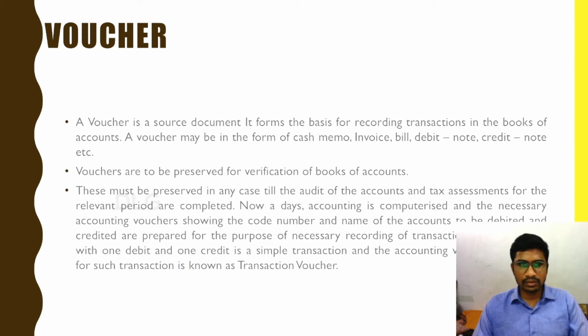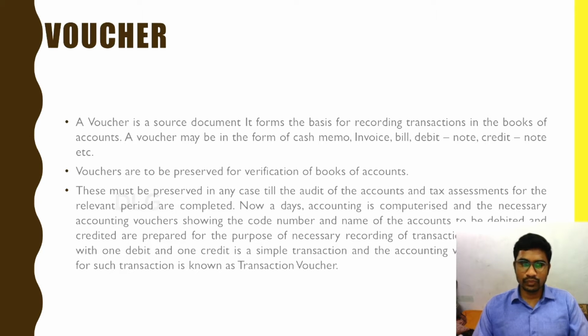These must be preserved in any case till the audit of the accounts and the tax assessment for the relevant period are completed. Nowadays, accounting is computerized and the necessary accounting vouchers showing the code number and the name of accounts to be debited and credited are prepared for the purpose of necessary recording of transactions.